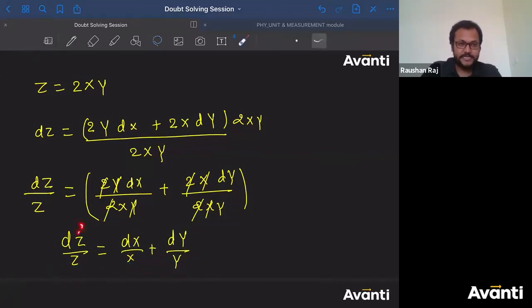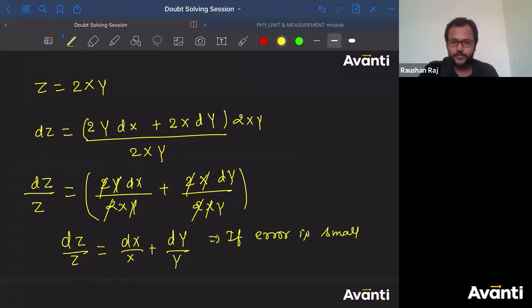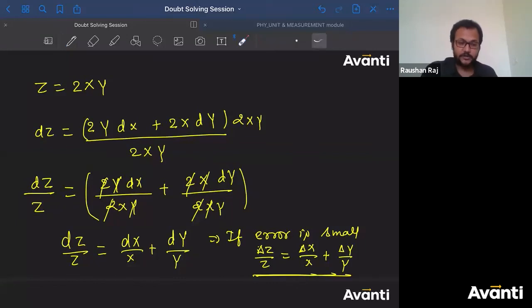What is the meaning of dz? Small change in z. What is the meaning of dx? Small change in x. What is the meaning of dy? Small change in y. So if error is small, normally we talk about small values, you can replace this as delta z by z is equal to delta x by x plus delta y by y, and that is what we write for the multiplication, combination or propagation of error in multiplication.